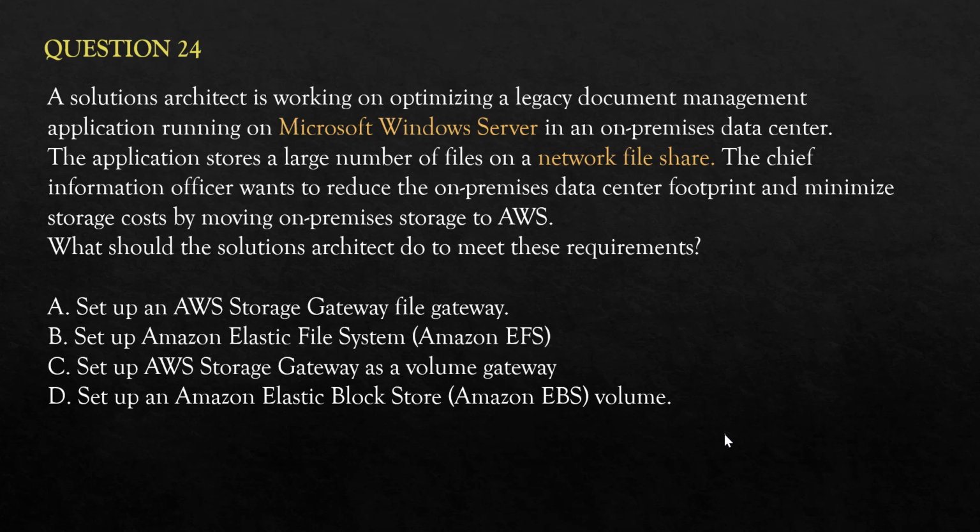So what's happening here is there is a document management application which runs on Windows and it is on premises. So what is happening is you want to reduce the on-premises data footprint and minimize storage costs. On-premises storage, you want to reduce that storage cost. So what will you do?